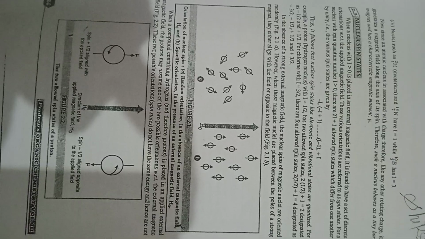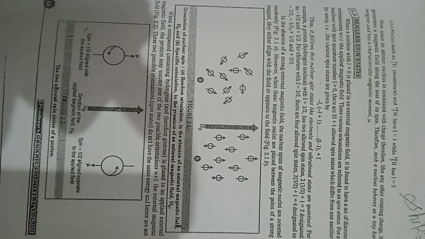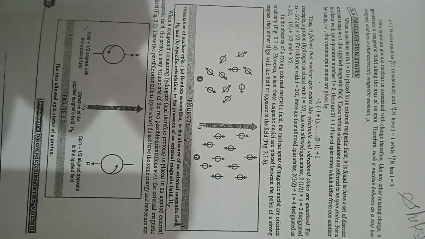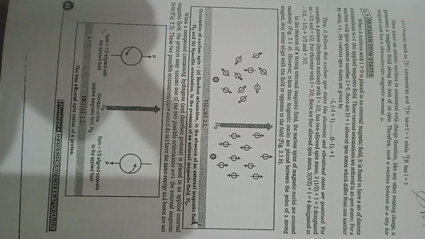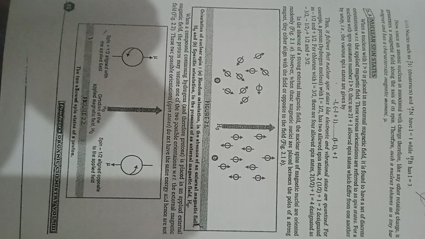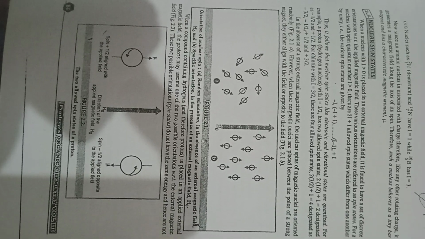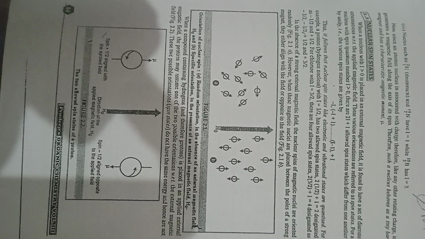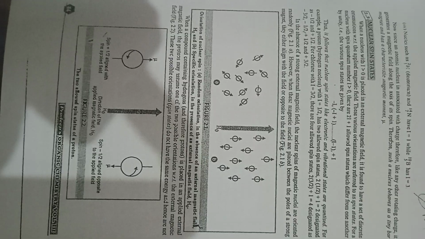In the absence of a strong external magnetic field, the nuclear spins of magnetic nuclei are oriented randomly. However, when these magnetic nuclei are placed between the poles of a strong magnet, they either align with the field or opposite to the field. You can see the diagram. When a compound containing hydrogens and therefore protons is placed in an applied external magnetic field, the protons may assume one of the two possible orientations with respect to the external magnetic field.